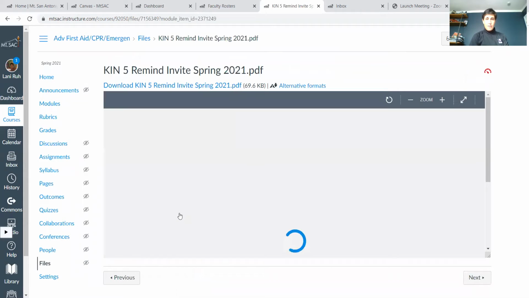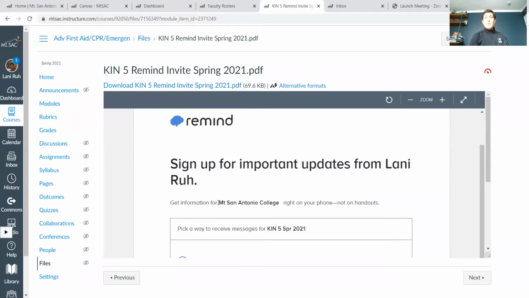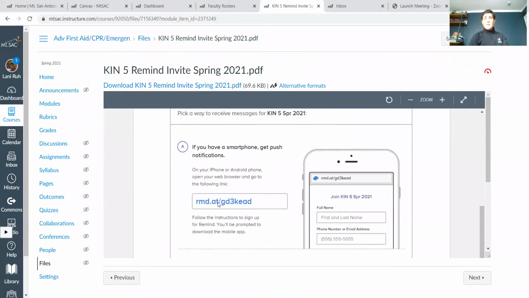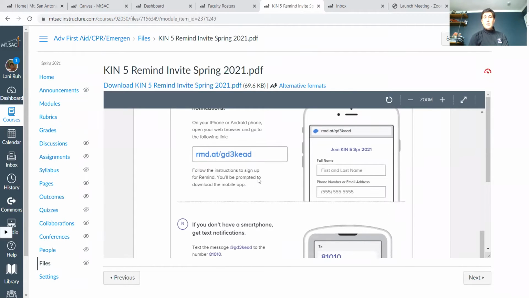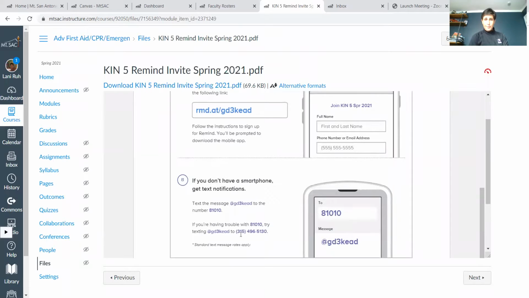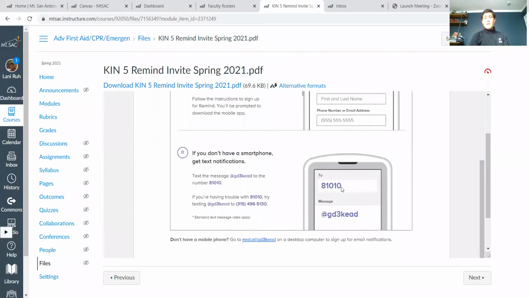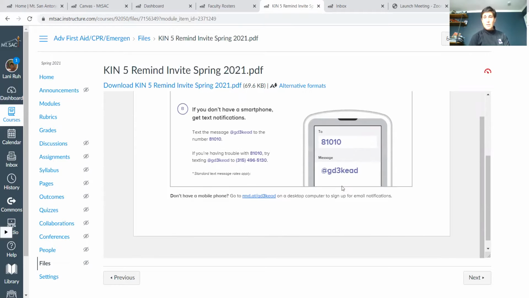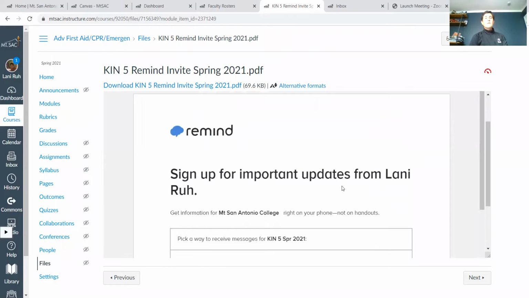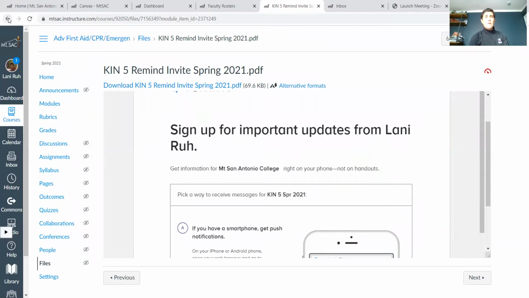hopefully it pops up relatively quickly here. Okay, so it just lets you know how to get messages for this class, okay, through Remind. And again, it's like texting without using personal numbers. So you can download the app, and then you're going to put in a code. So you can actually, if you text to this number, 81010, okay, and message at GD3KEAD, that's going to get you into this class. Okay, and so there's some other directions on there, so you can go ahead and review that as you go through the information for the week.